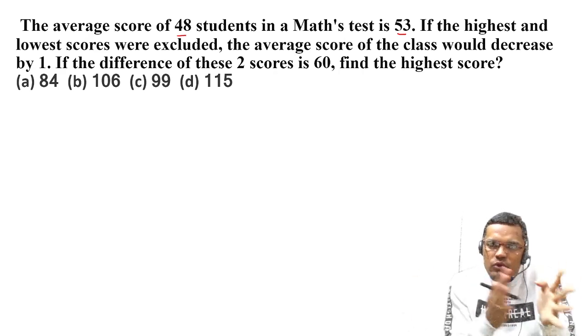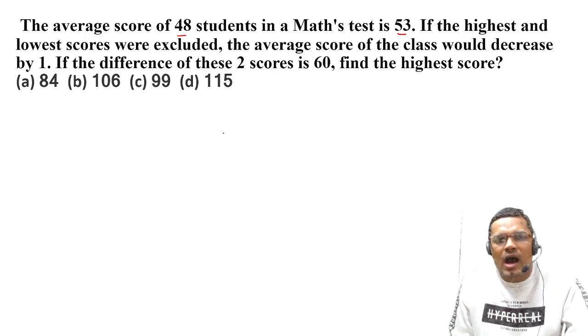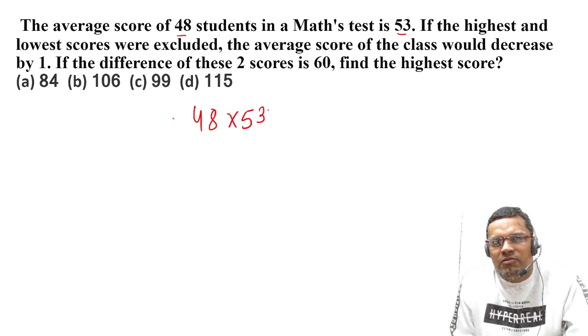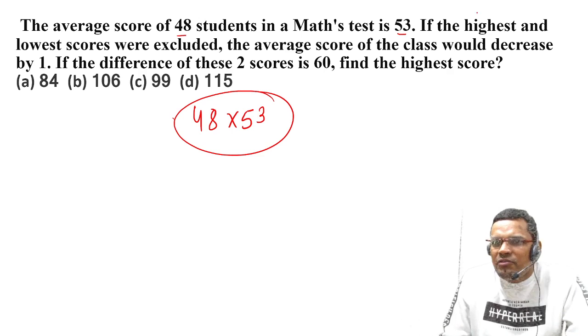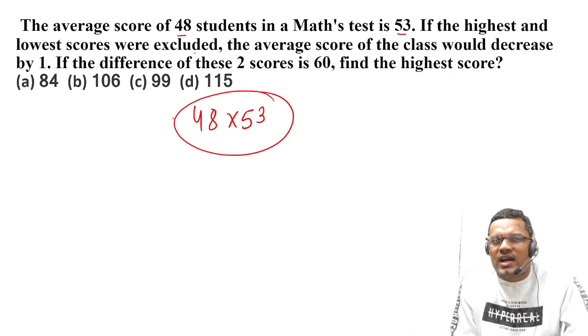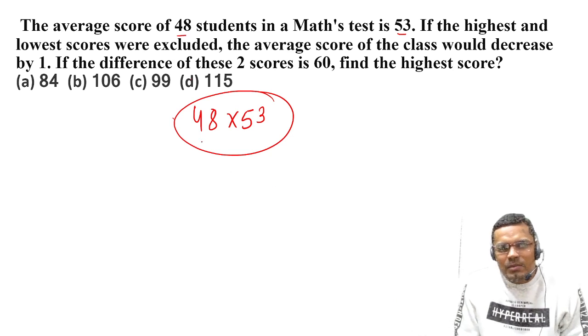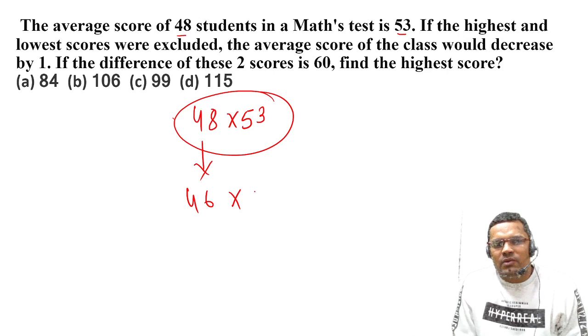Again, if you do not know the logic, then you first have to calculate the total marks of the 48 students present in the class. Now if the highest and lowest scores are excluded, that means two students are excluded, so the remaining students are 46, and the average decreased by 1, so the average becomes 52.